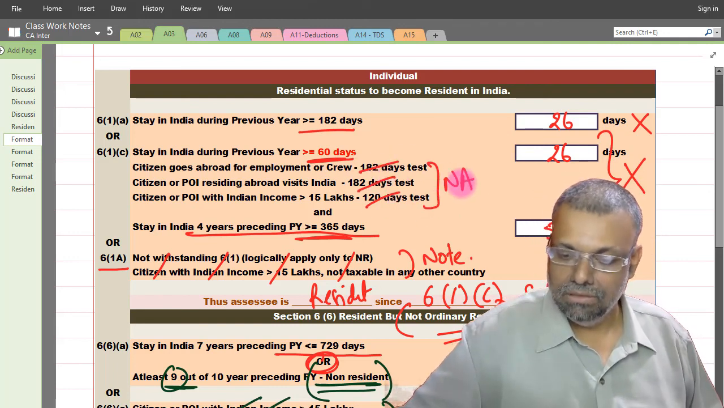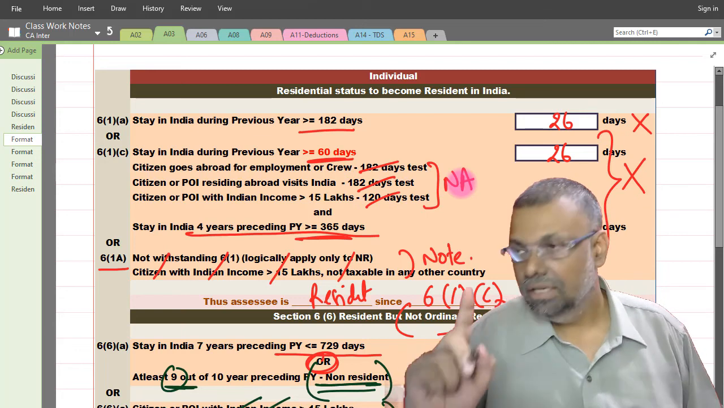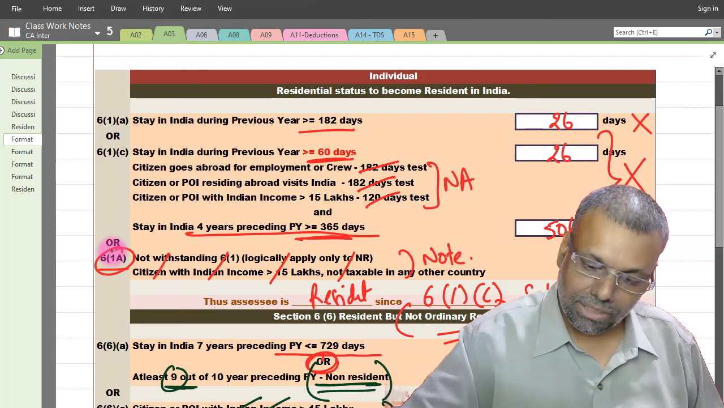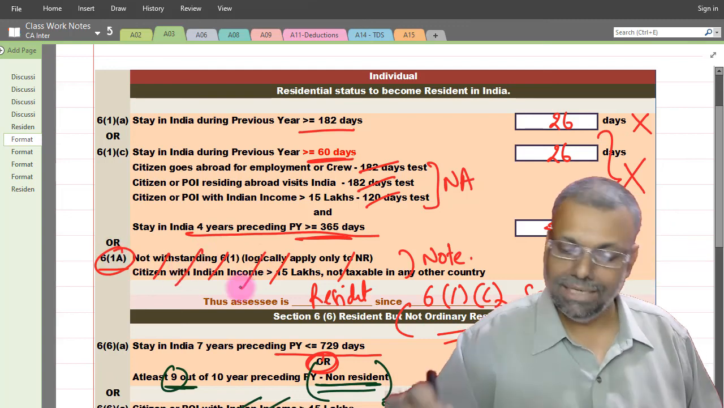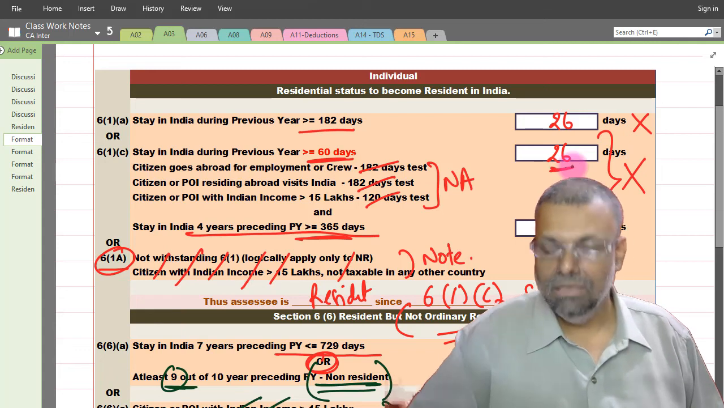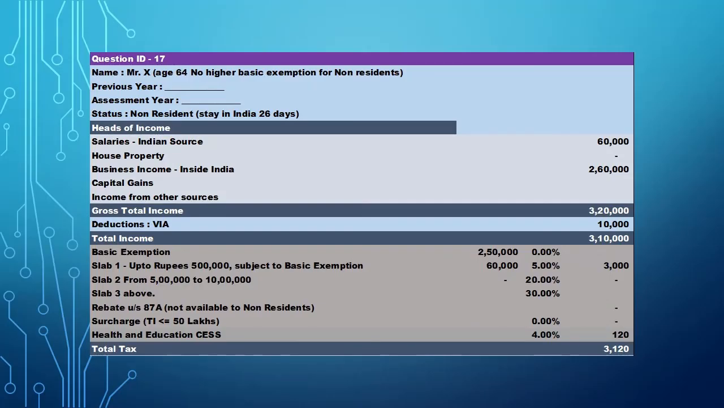These provisions are not applicable, because in the given question he is a foreign citizen and not a person of Indian origin, and 6(1)(a) provisions are also not applicable because that is applicable only to a citizen. So all the applicable provisions are for a foreign citizen or person not of Indian origin, and in the given situation straight away he is a non-resident.